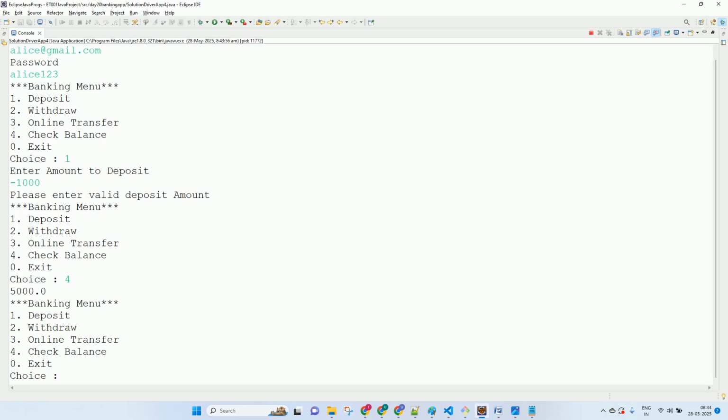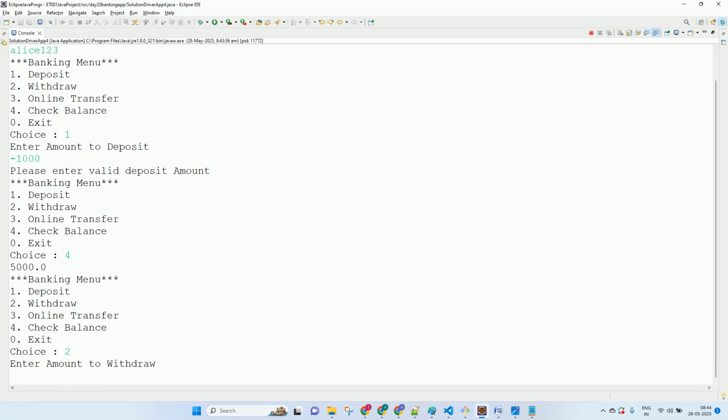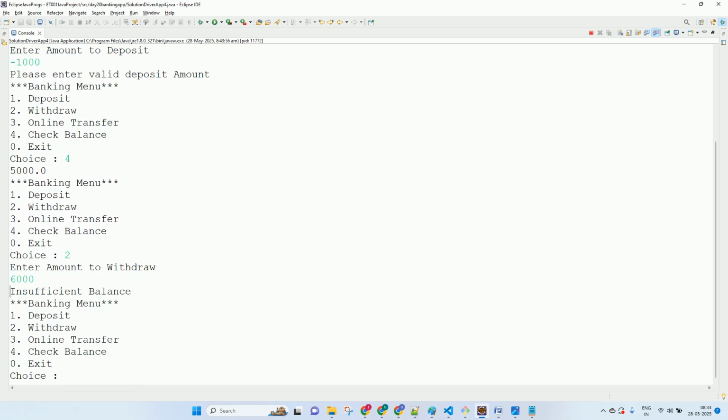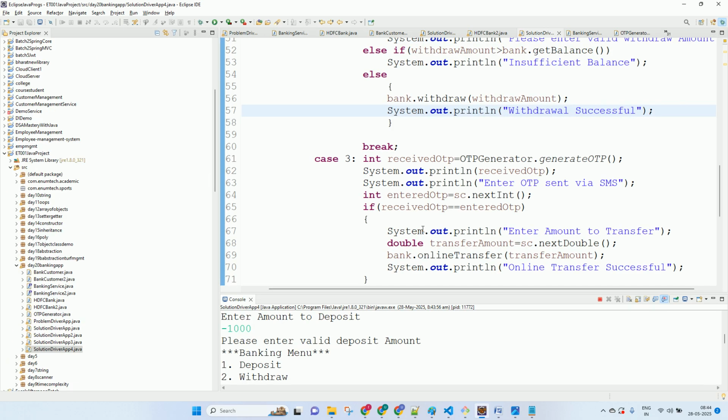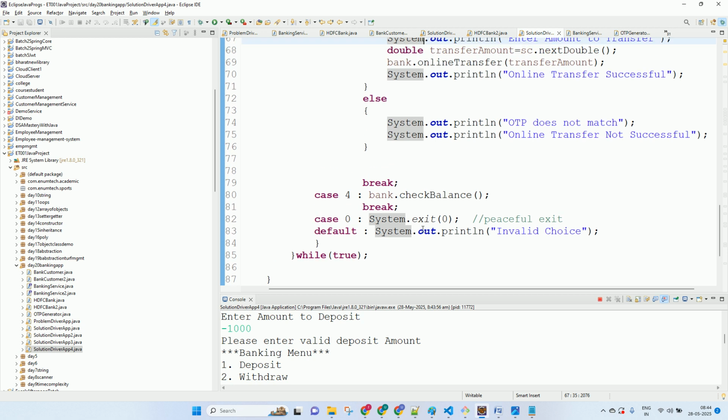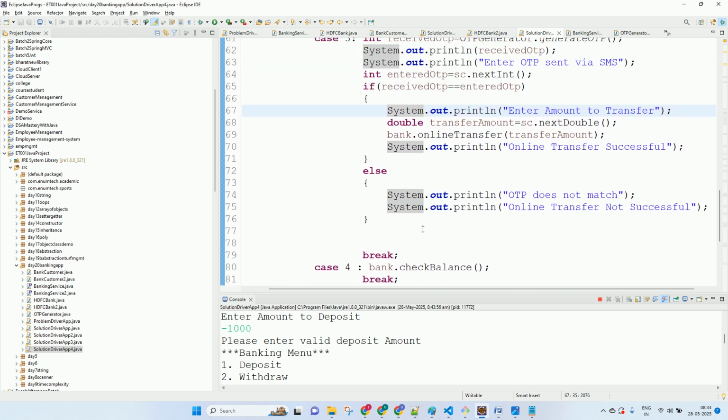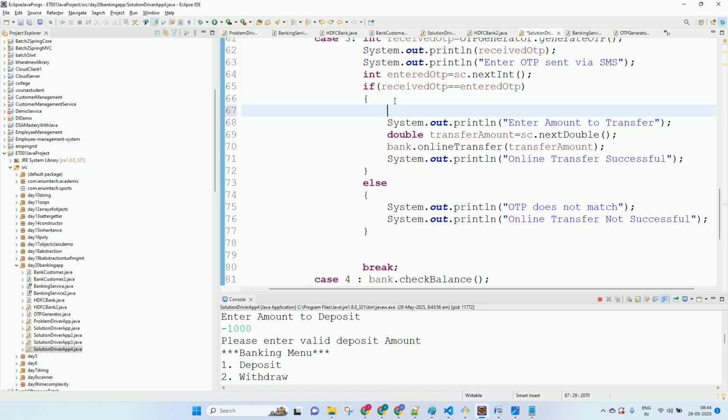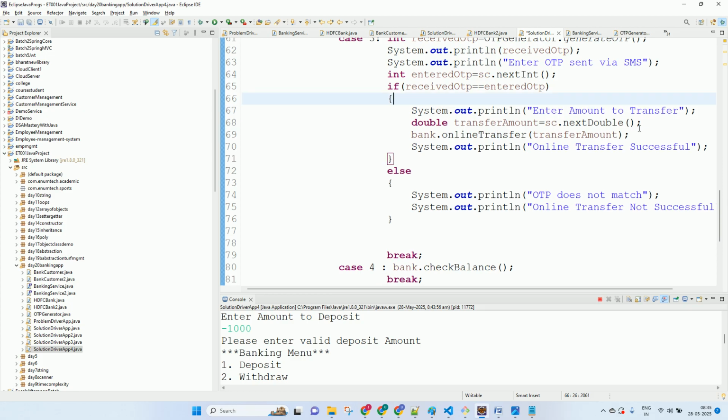Okay, so all these things we will try to do in the transfer also. In the transfer also, if it tries to transfer more than the balance, then if OTP is matching, then we'll have to enter the transfer amount. And then when will we call this function? Like we'll have to do it over here, right? Like this, we'll have to call this.